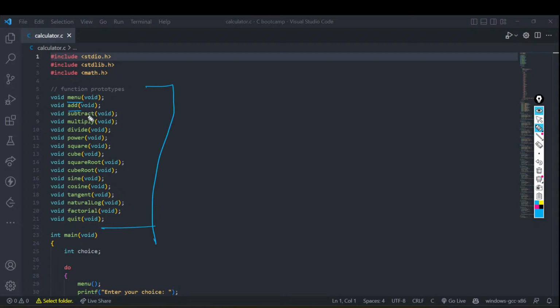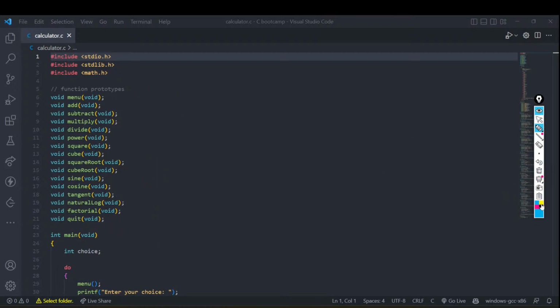I would be having a function of add, subtract, multiply, divide, and all these other functions I've created, right? Depending upon whether the user chooses the menu option, we'd be calling a menu function. If the user chooses the square root function, we would be calling a square root function. If the user wants to calculate the tangent of a number, he can go into the tangent function, or all these other things like that. A factorial he wants to call, or he wants to quit out of the whole application, he can call all these functions according to his own need, right?